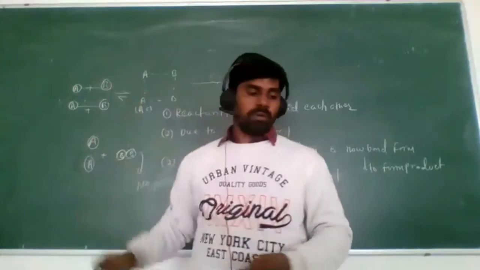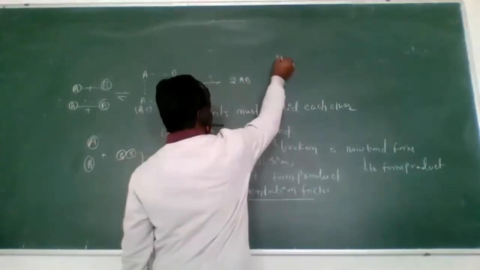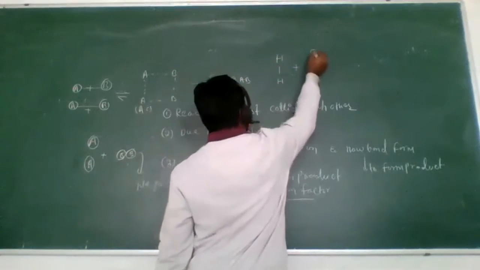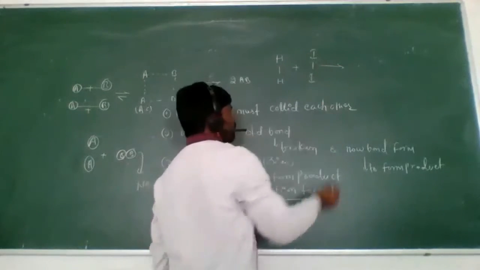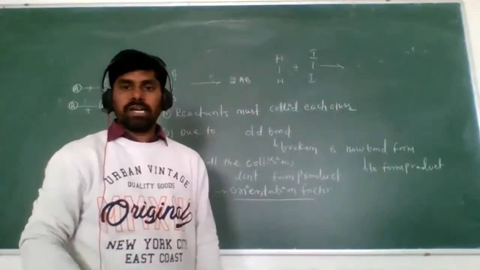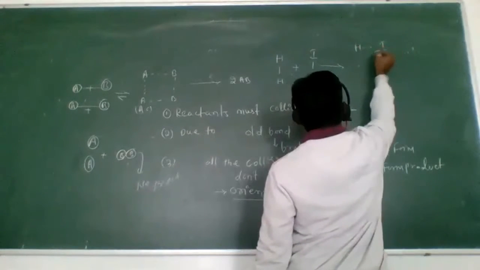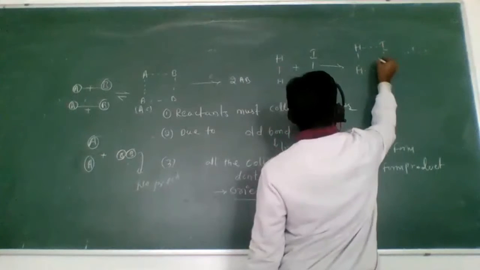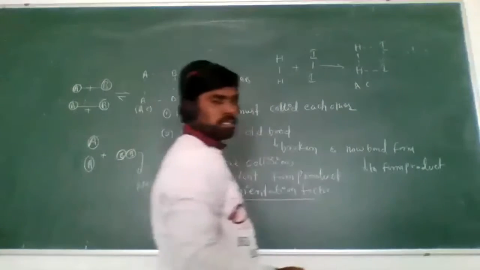Instead of this, I give one example, hydrogen iodide. Look here, the formation of hydrogen iodide. Here is the hydrogen I have taken, and this is the iodine. Now see here, they come in the proper way to collide. We know that here is the formation of the activation complex. What is that?